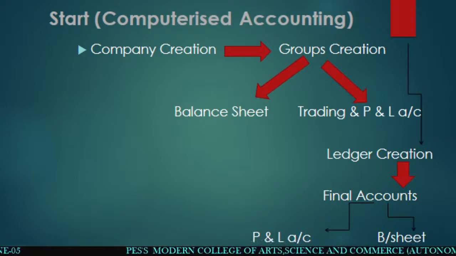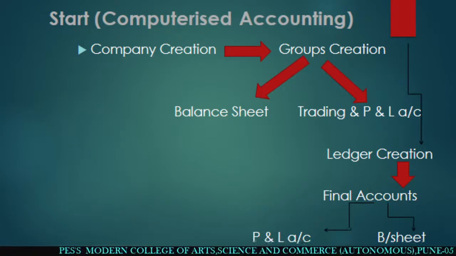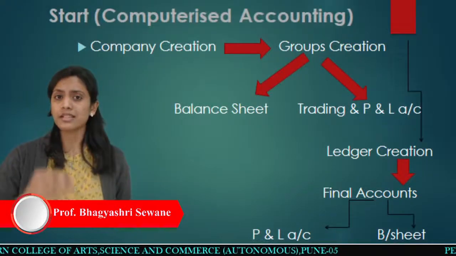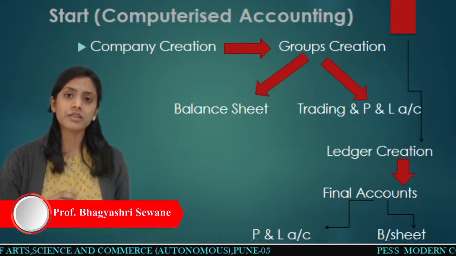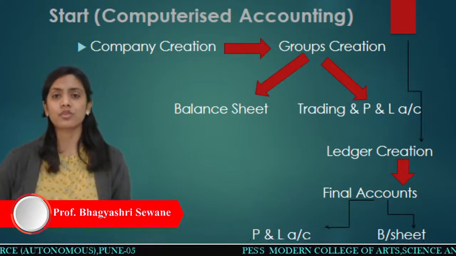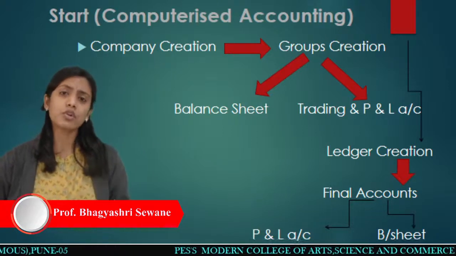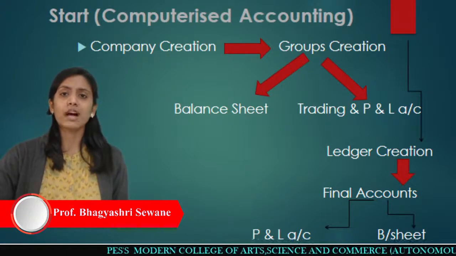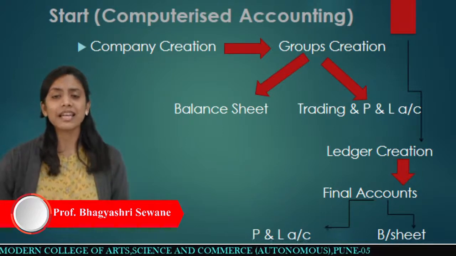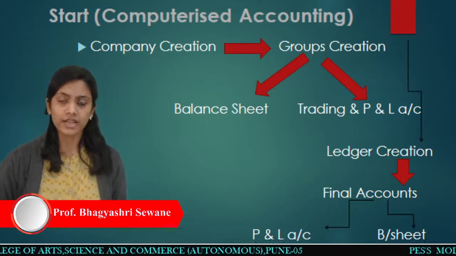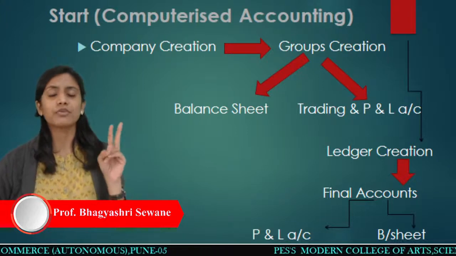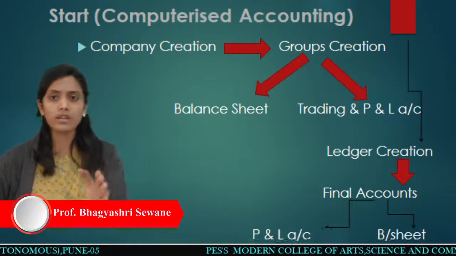In a balance sheet, what will the ledgers be? There will be ledgers like creditors, debtors, right? Under fixed assets, furniture will be a ledger, and building will be a ledger. So these ledgers we have to create. In very simple sentences, you have to enter background data. First of all, you have to create data in the background of Tally, and only then can you proceed further to a transaction. It is exactly opposite to manual accounting, right? So firstly, we have created the company, then we have created the groups, separately for the balance sheet and separately for the profit and loss account.